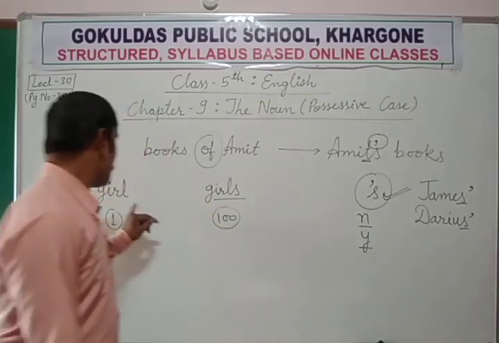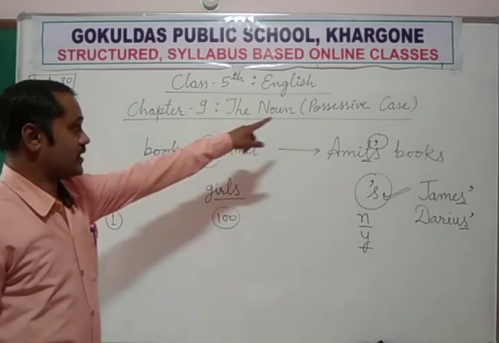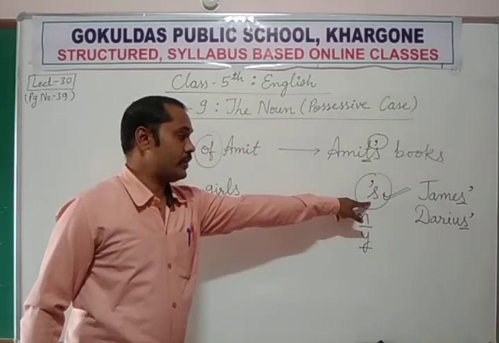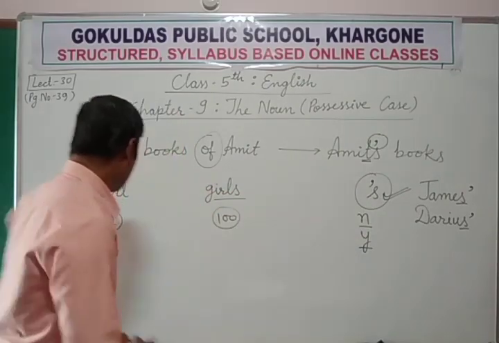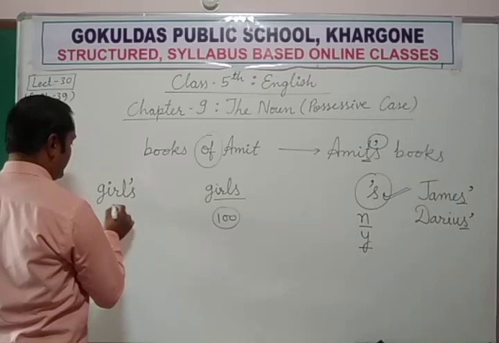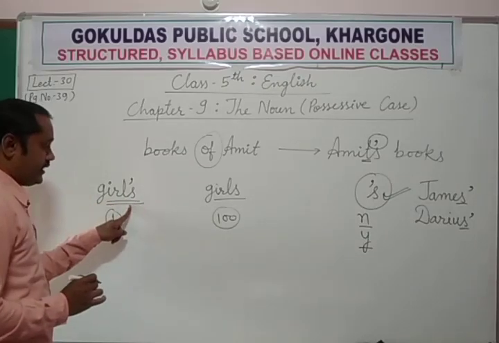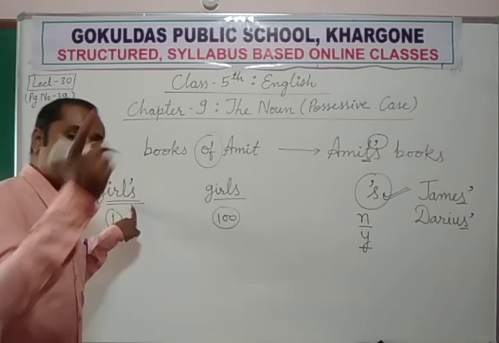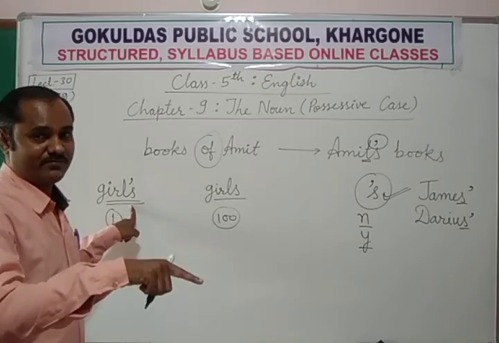So if I want to show the possessive case of a singular, then this rule is applicable: apostrophe and s. If the hostel belongs to only one girl, then I would have written it like this. Girl's hostel means only a single girl's hostel, एक ही लड़की का hostel.